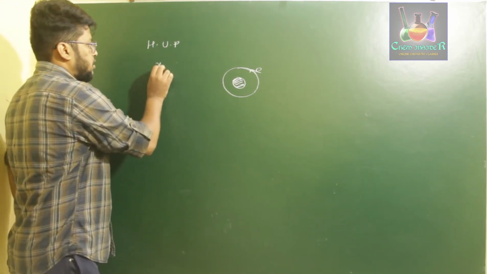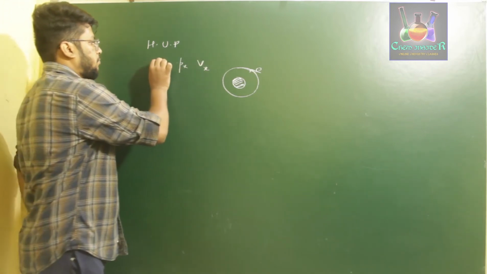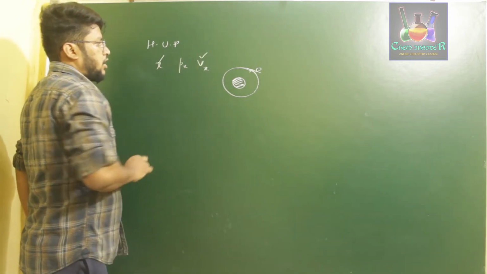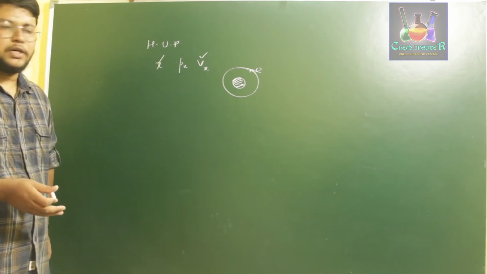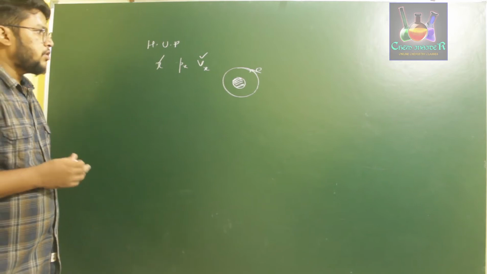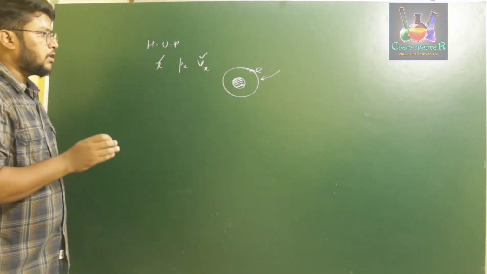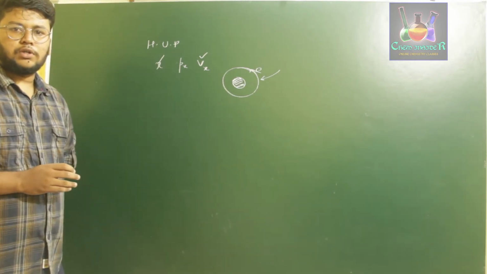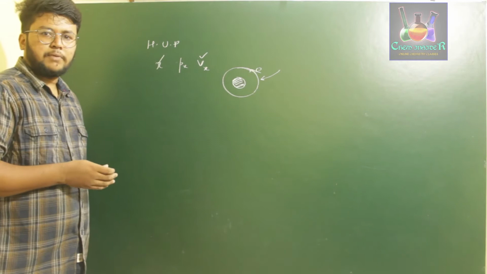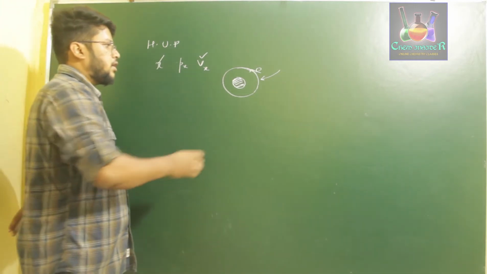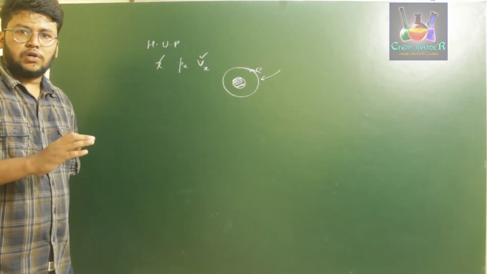So if you cannot determine position and velocity exactly, then you can't exactly predict the path of that electron's motion. Therefore, Bohr's model failed to explain the path of the electron revolving around the nucleus, because he did not consider the Heisenberg uncertainty principle. So with the help of Heisenberg's uncertainty principle, we can say that the path explained by Bohr for the revolution of the electron around the nucleus is not valid.